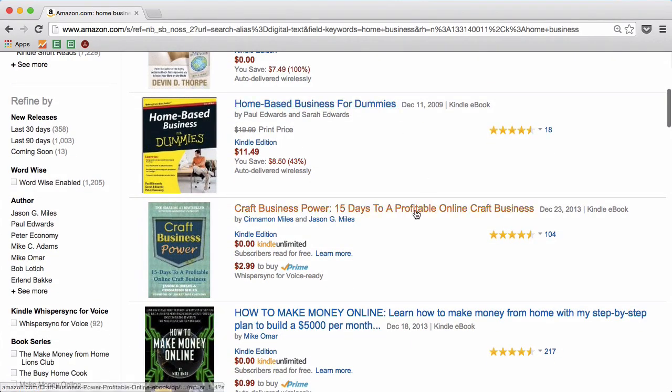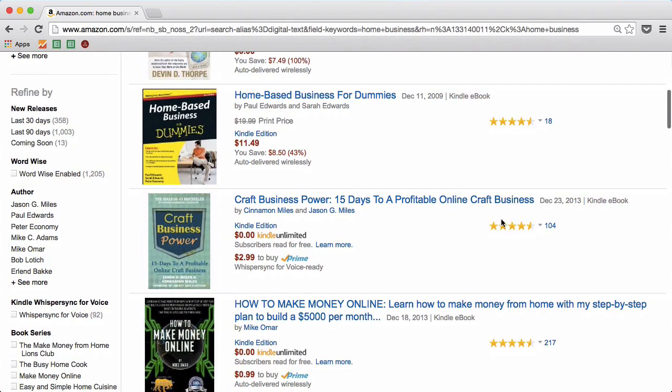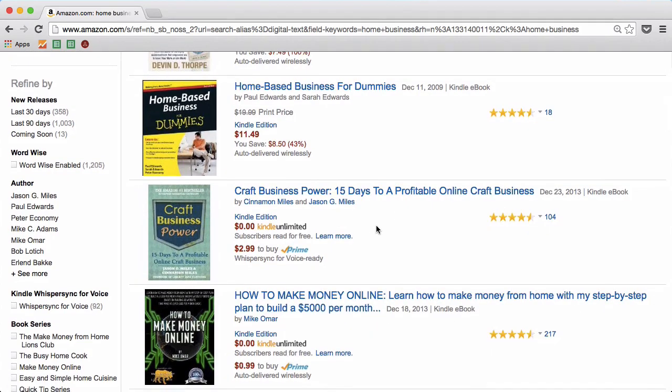So then let's take a look at the next one. Craft Business Power: 15 days to a profitable online craft business. This one doesn't have as strong a self-interest as it could have, but it still implies that you're going to be able to create a profitable online craft business.